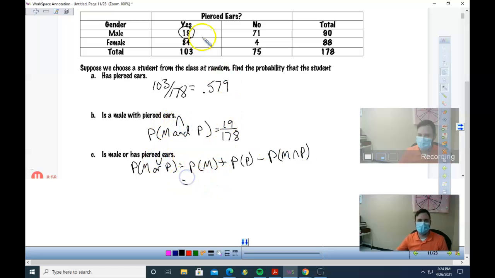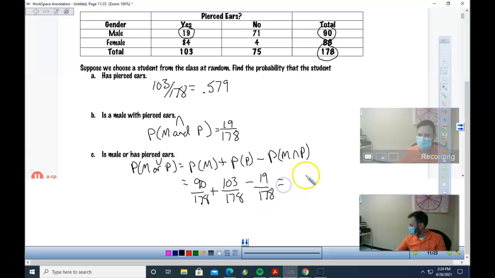So what's the probability of a boy? 90 over 178. What's the probability of pierced ears? Well, we have it up there, but I'll rewrite it. But now we have some boys who have pierced ears. So I subtract the overlap, and then I get my 174 over 178. So my probability of randomly attaining a male or someone with pierced ears would be 0.978.